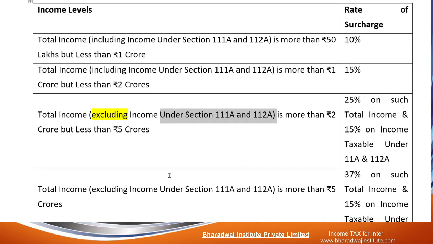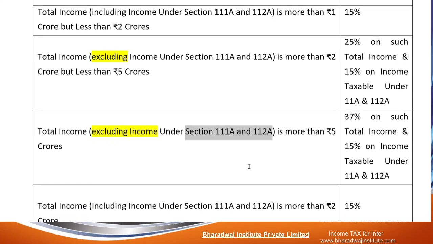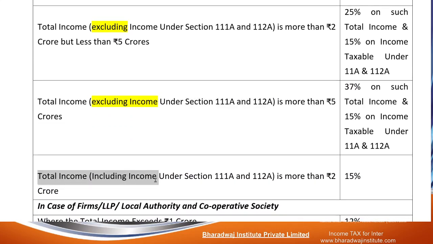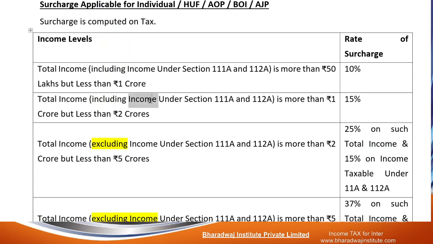We will see a problem so that you will understand. Total income, excluding income under section 111A and 112A, 37% surcharge, and 15% for the items which are covered in section 111A and 112A. If total income is including these two and it is more than 2 crores, 15%. This we had already seen.